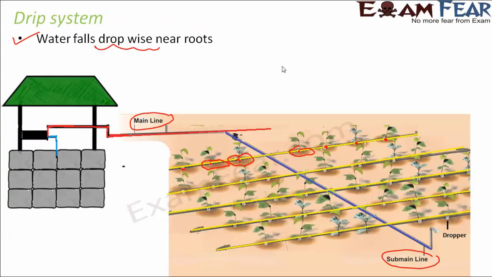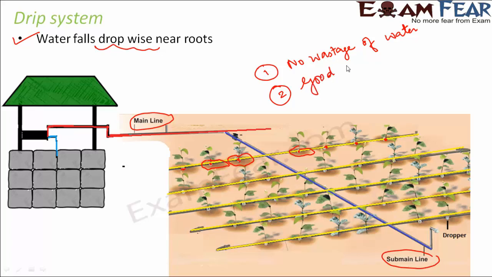So this system is extremely useful because there is absolutely no wastage of water. In fact, there is no wastage of water, and there is not much supply of water also. So this is going to be extremely useful for those areas where there is insufficient water. So good for areas with less water. So you can see that both the sprinkler system and the drip system aim to save water. At the same time, they save human effort as well as time.